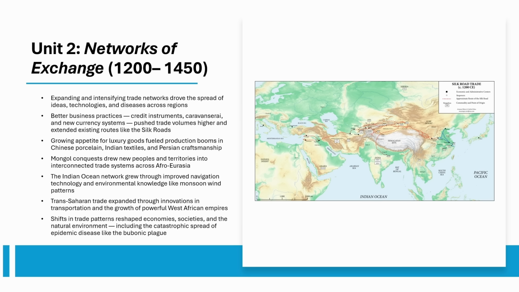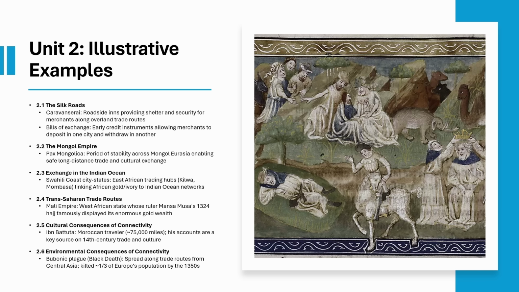But here's the catch. Those same routes also spread the bubonic plague, which wipes out about a third of Europe's population by the 1350s. Key examples for this unit include the caravanserai, Pax Mongolica, Swahili city-states, Mansa Musa, Ibn Battuta, and the Black Death.